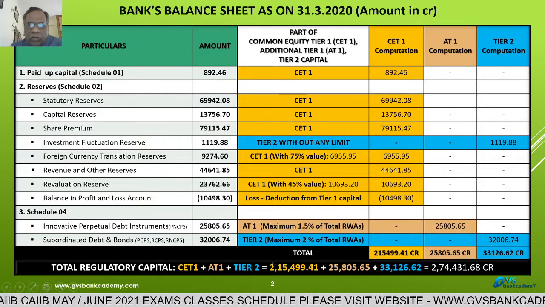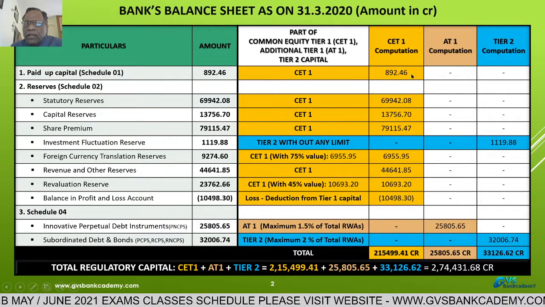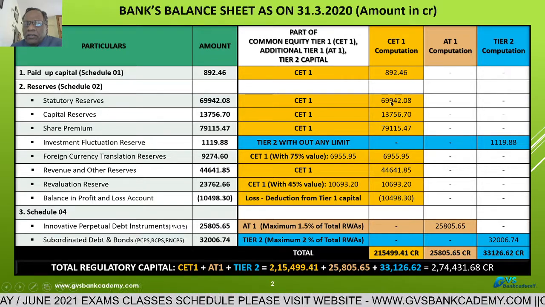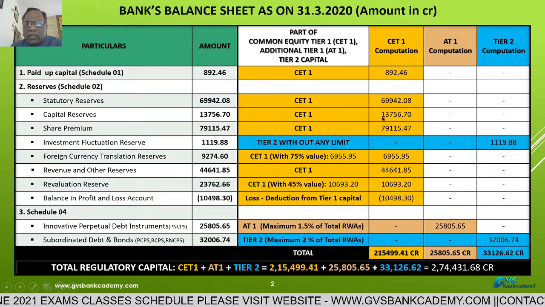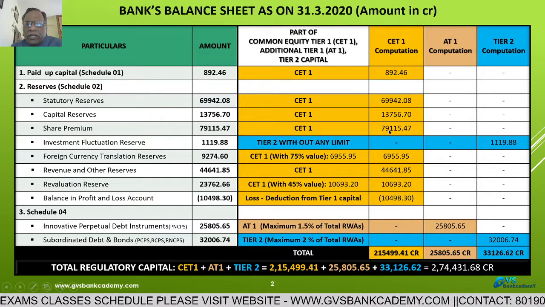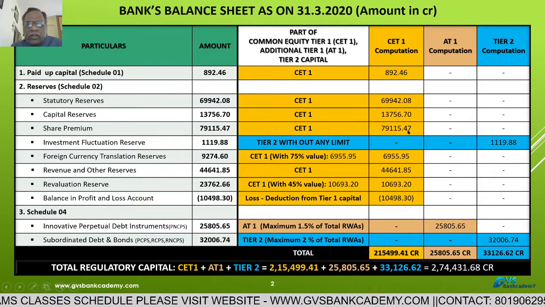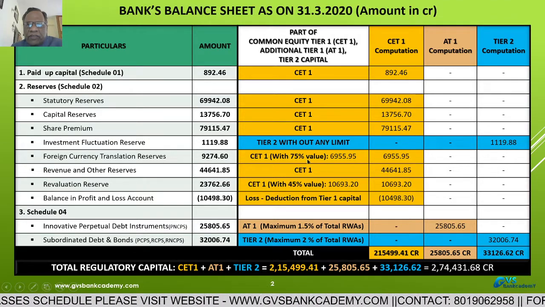Now total of common equity tier 1 capital, how much? Then 892.46 plus 69,942.08, then capital reserve 13,756.70, share premium 79,115.47, and then foreign currency translation reserve 75% value